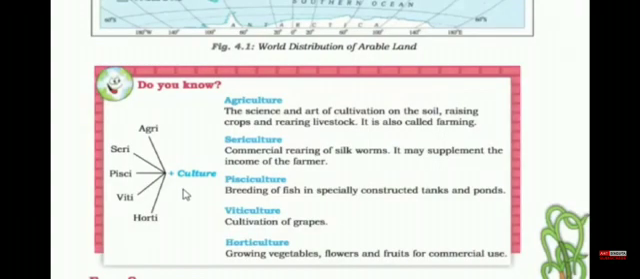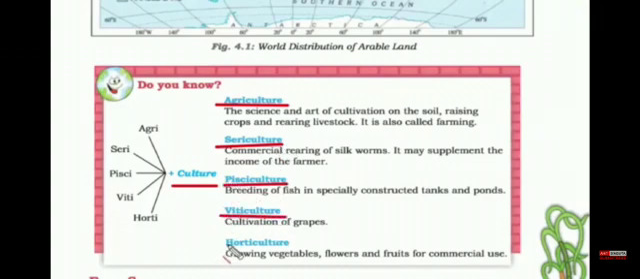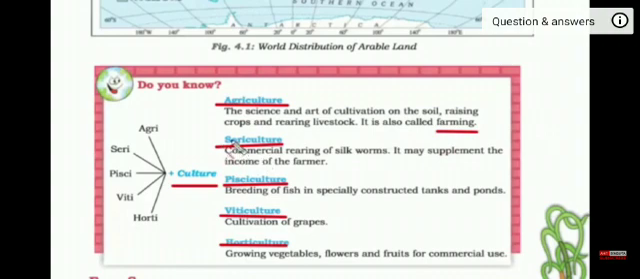So in terms of primary activity, there are 5 types of culture. When I say culture, I mean the culture related to economic activity. So they are agriculture, we have sericulture, we have pisciculture, we have viticulture, and then horticulture. Agriculture, we have read about it, the cultivation on soil and raising crops and livestock, which is also called farming. And sericulture is, so with the word you can figure out seri, that means silkworm. So commercial rearing of silkworm.